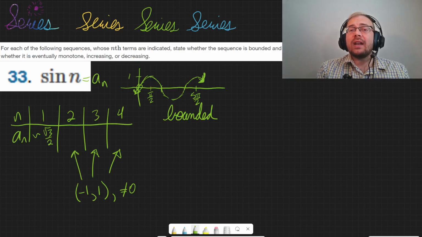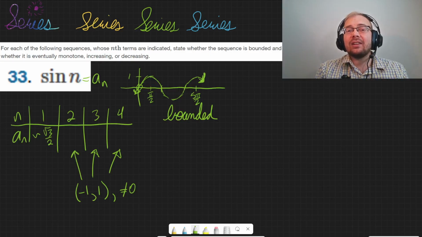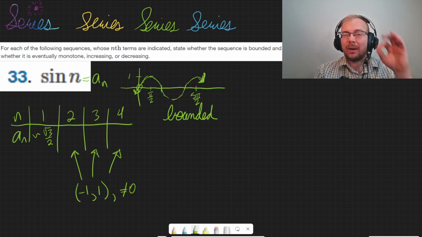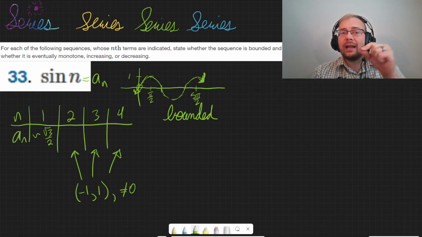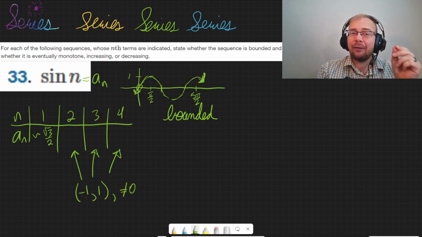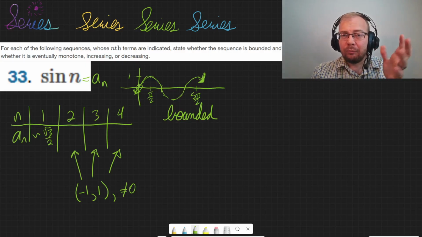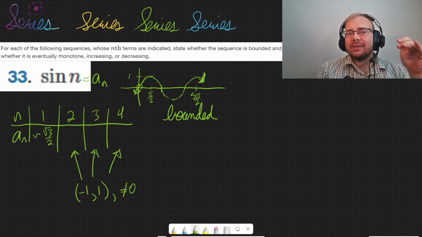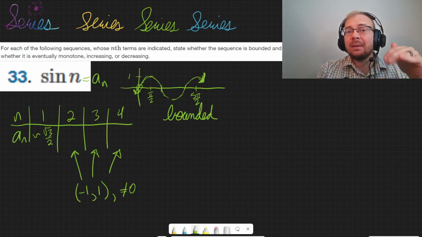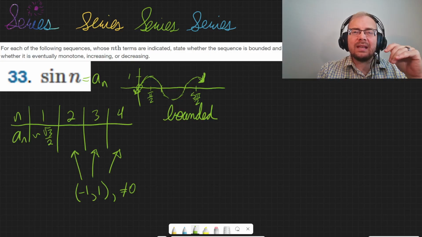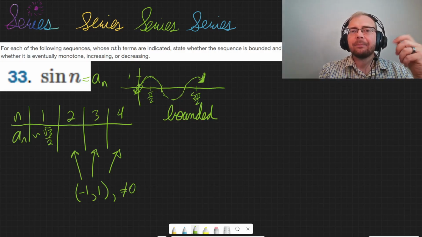It's also never going to reach -1, and it's also never going to reach 0. Those particular values are very specific. It only touches the x-axis for a brief moment, and it only goes to the max and the min for brief moments in time. All of those critical areas have to be multiples of pi in some way. So the max value of 1 has to be pi halves plus 2 pi k. The minimum value of -1 would have to be 3 pi halves plus 2 pi k.